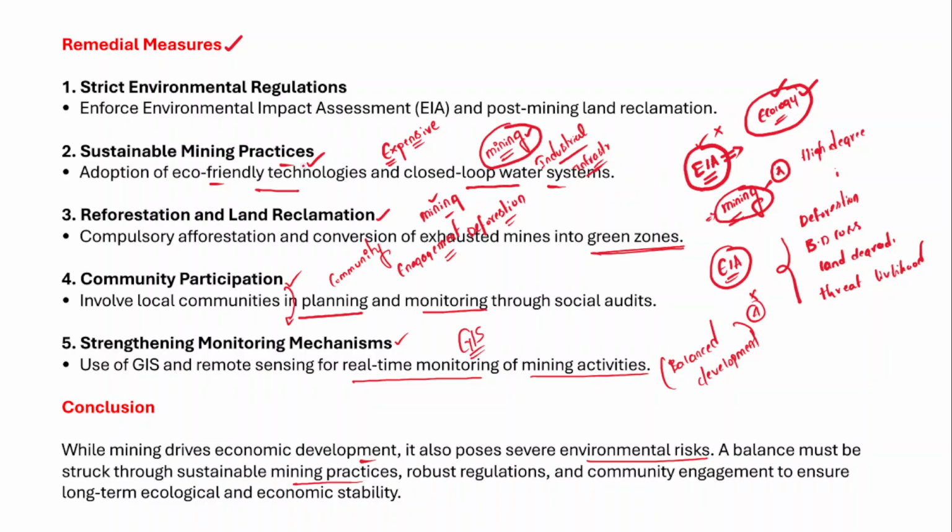For example, adoption of eco-friendly technologies, closed loop water systems, and there is a need for robust regulation by the Ministry of Environment, Forest and Climate Change, Central Pollution Control Board, State Pollution Control Board, and all these agencies should closely monitor and regulate the activities of mining. And apart from that, there is a need for community engagement, community participation. So this will help secure long-term ecological and economic sustainability in mining. So this is how you need to write a comprehensive and holistic answer to this particular question.